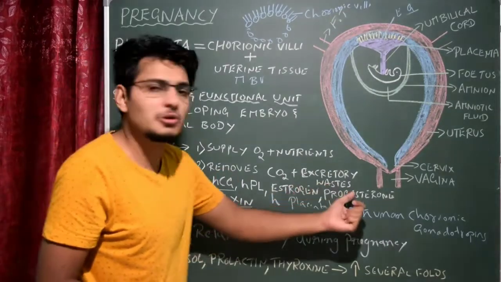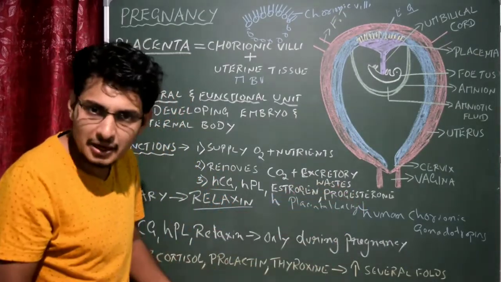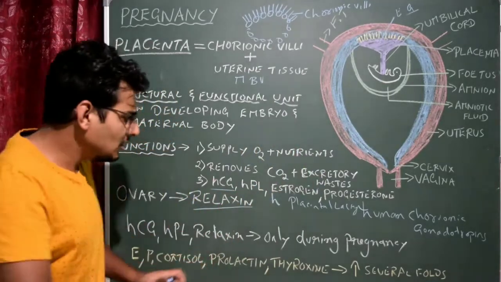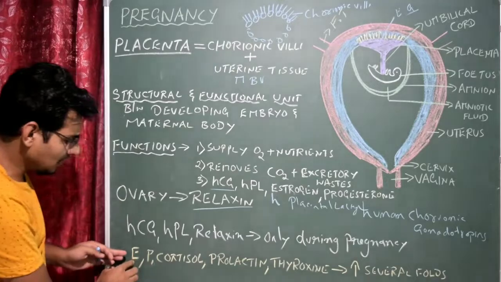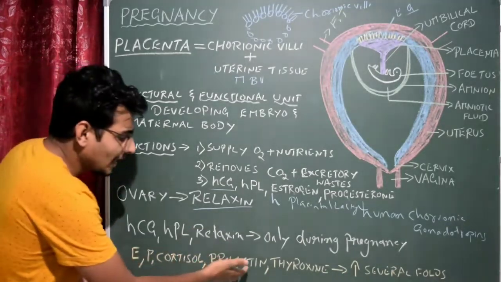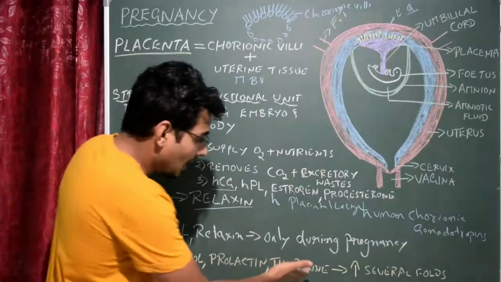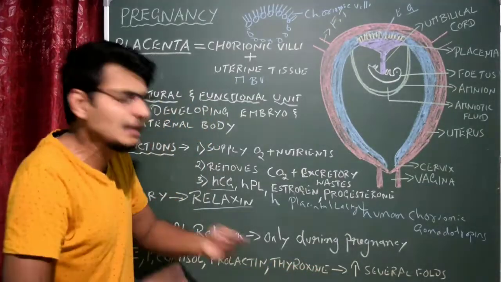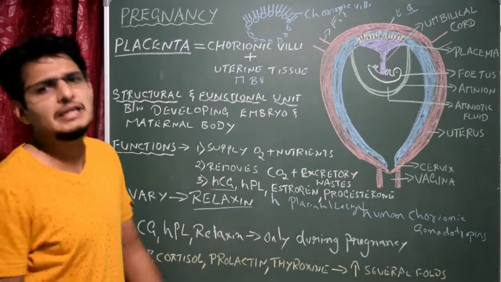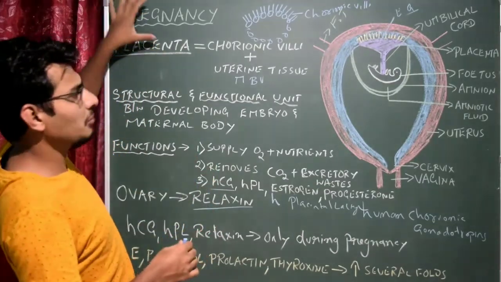Otherwise estrogen and progesterone are secreted all the time, but the concentration is higher during pregnancy. Other than that, the cortisol, prolactin and thyroxine hormones increase several folds during the pregnancy state.